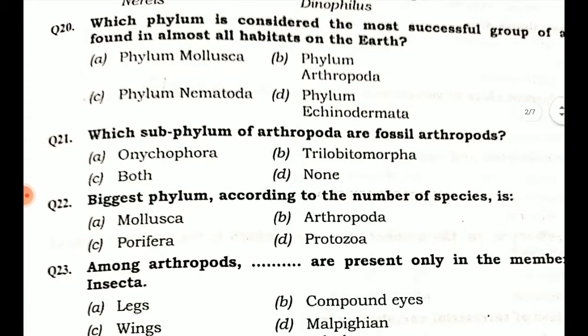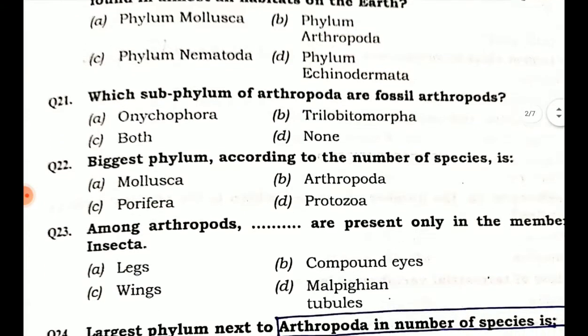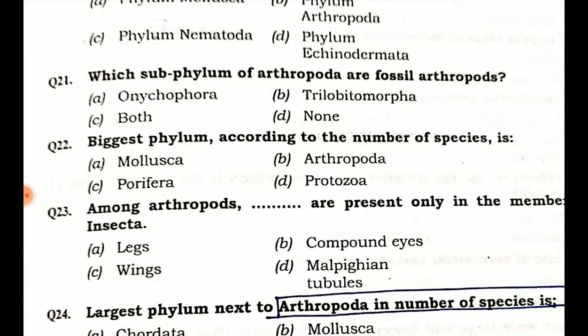Which subphylum of Arthropoda are fossil arthropods? Option A Onychophora, option B Trilobitomorpha, option C both, option D none. So the fossil arthropods are option B, Trilobitomorpha. Next, the biggest phylum according to the number of species is: option A Mollusca, option B Arthropoda, option C Porifera, option D Protozoa. So the biggest phylum according to the number of species is option B, Arthropoda.